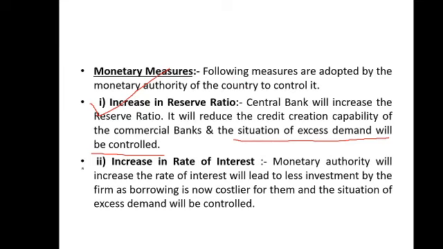Okay. Number two, increase in the rate of interest. In the earlier case we decreased it. Here in this case we have to increase it, because people already have much money to spend. So here the monetary authority will increase the rate of interest. It will again lead to less investment by firms, as borrowing is now costlier for them, and the situation of excess demand will be controlled.